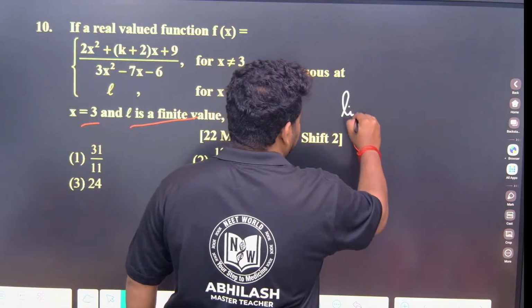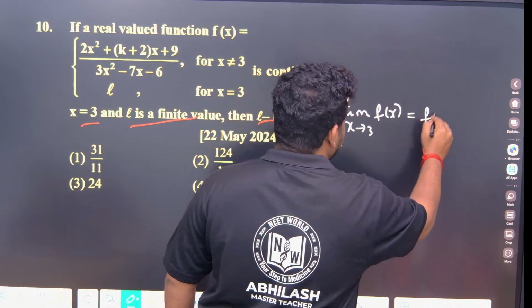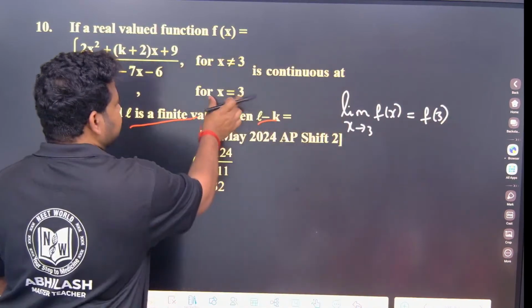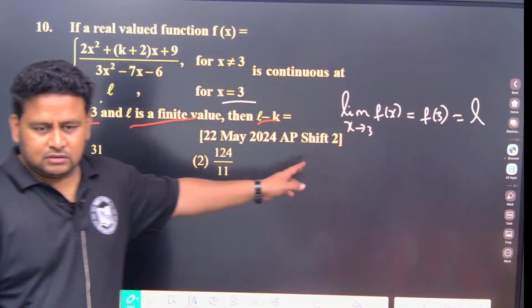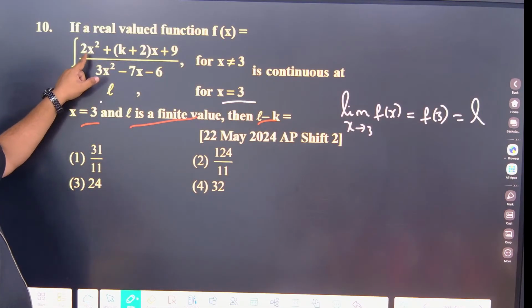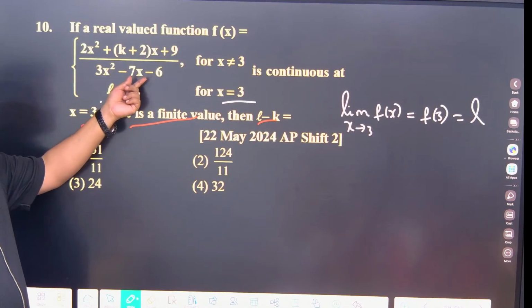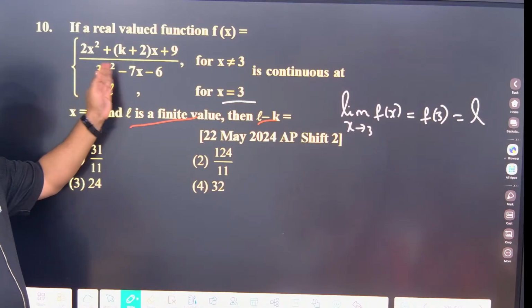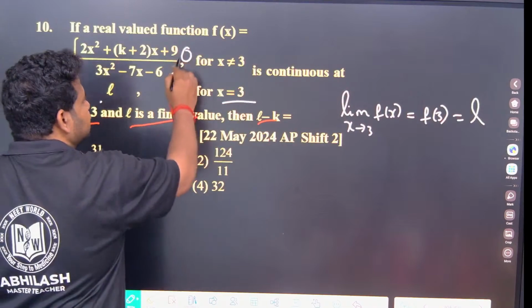Limit f of x as x tends to 3, this is coming as equal to f of 3. Okay, f of 3 is what? L. F of 3 is what here? L. Correct, no? So limit, if I put x is equal to 3 here, this will become, what is this? 9 2s are 18. But denominator if you see, 3x square minus 7x minus 6. 9 3s are 27, 7 3s are 21, minus 6, 27 minus 27, this will become 0. If this is 0, the numerator should also become 0, 0 by 0 form.